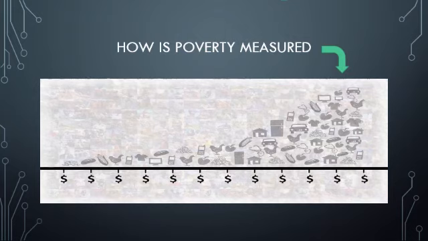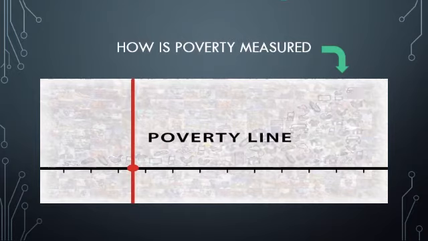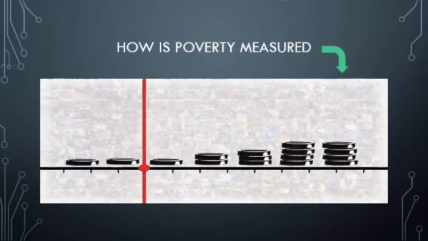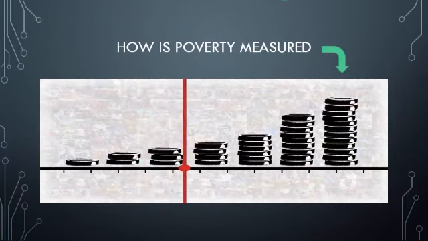There is a point at which the level of income and consumption becomes insufficient to support a good quality of life. Researchers use statistical methods to define that point, which is called the poverty line. The poverty line divides the poor from the non-poor. People in poverty are those whose level of income or consumption is not enough to cover a minimum amount of goods and services.